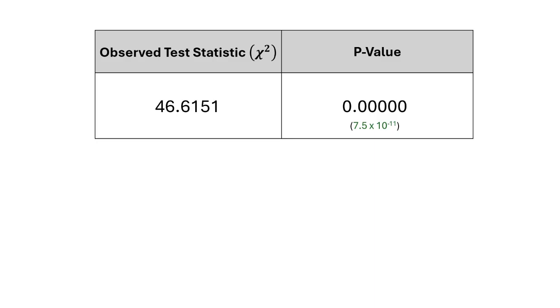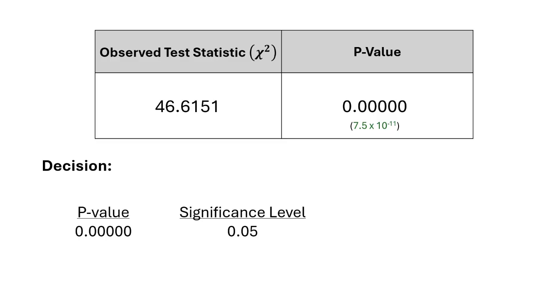So extremely small. If we're going to make our decision here, utilizing our probability value at essentially 0, and compare that to our significance level, which is 0.05, I think we can see that our probability value is much, much smaller than 0.05, which means we are to reject the null hypothesis.